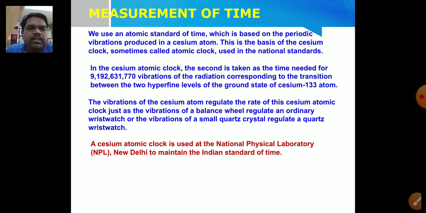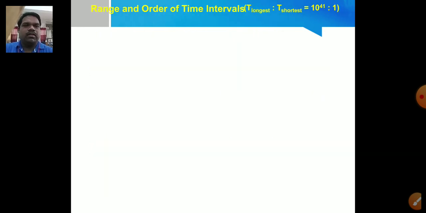Time, that is IST. Children, have you seen somewhere this word IST? The meaning of IST is Indian Standard Time. So it is related to a cesium atomic clock which is kept at the National Physical Laboratory, New Delhi. So this is about the measurement of time.